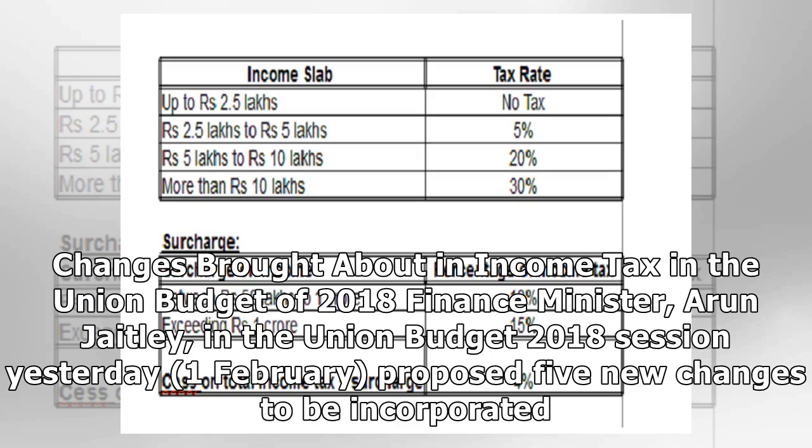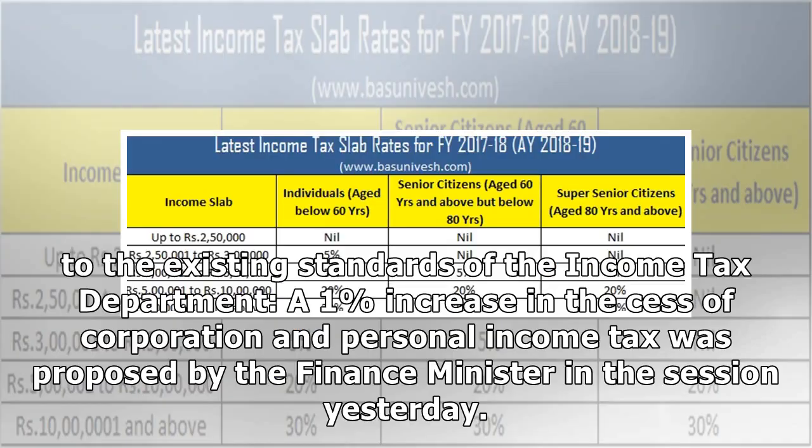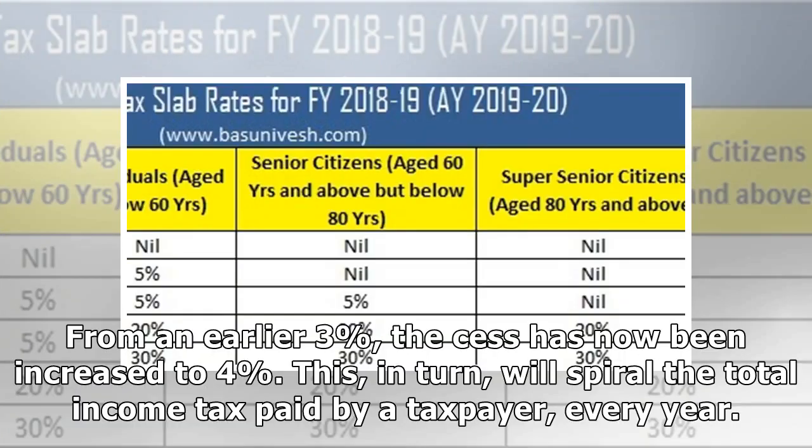Changes brought about in income tax in the Union Budget of 2018. Finance Minister Arun Jaitley, in the Union Budget 2018 session yesterday, the 1st of February, proposed 5 new changes to be incorporated to the existing standards of the Income Tax Department. A 1% increase in the cess on corporation and personal income tax was proposed by the Finance Minister in the session yesterday. From an earlier 3%, the cess has now been increased to 4%. This, in turn, will increase the total income tax paid by a taxpayer every year.